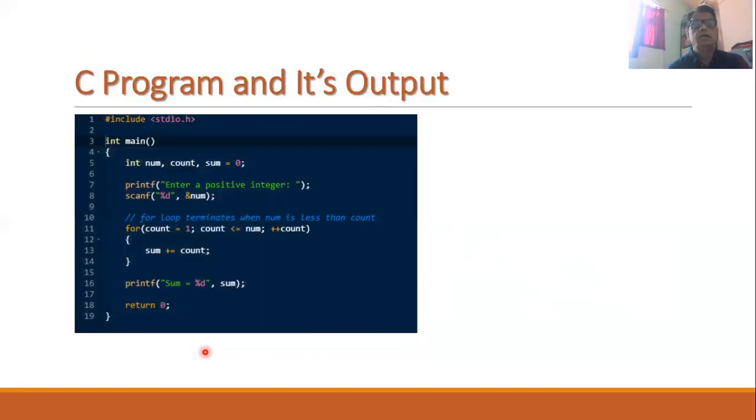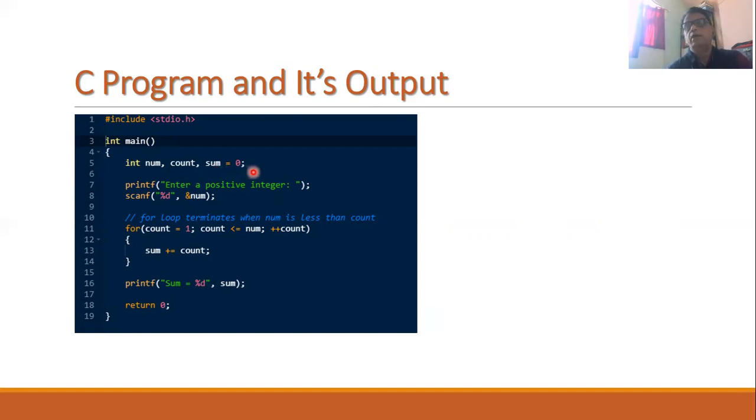Let us consider another simple C program where we will be making use of the for loop. Now, as shown in this slide, initially we have included the standard input output header file within our program. Then we have a main function, and the type of the main function is integer. Suppose I require 3 variables in this function. The first variable is number, the second variable is count, and the third variable is sum. And the variable sum is being initialized to a value 0.